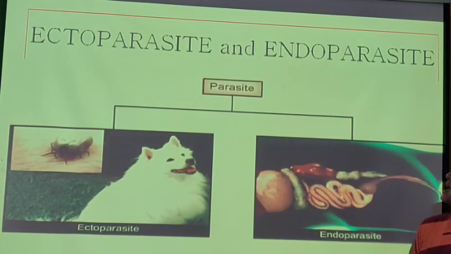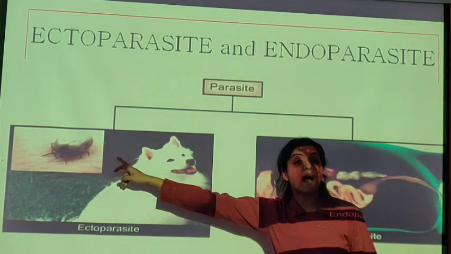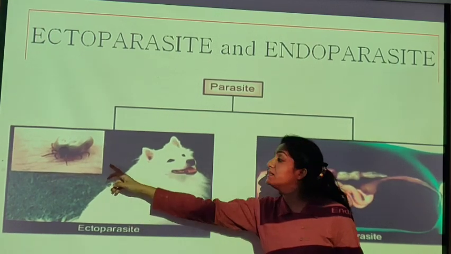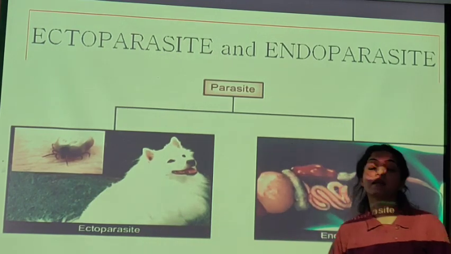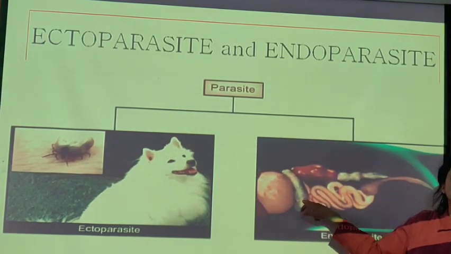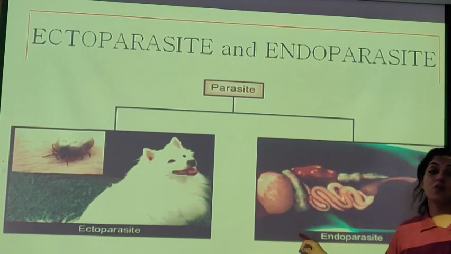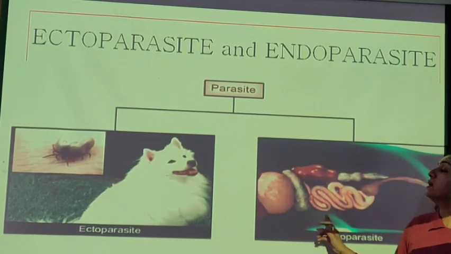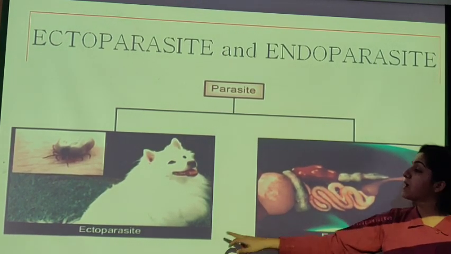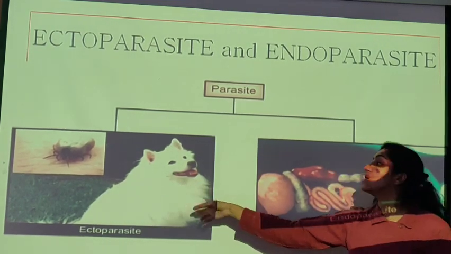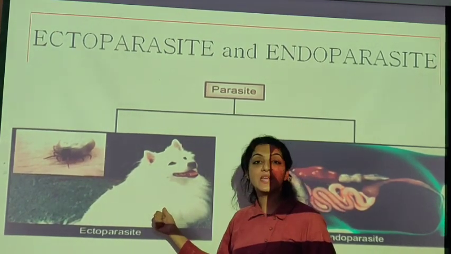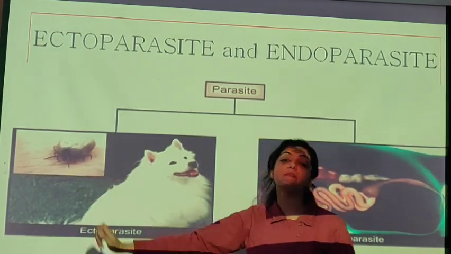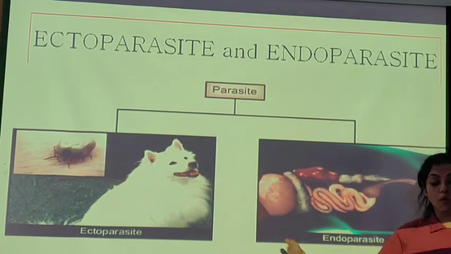Now parasites can be ectoparasite and endoparasite. Ecto मतलब body के बाहर रहने वाला. Example, ticks on the dogs. Ecto मतलब body के बाहर रहने वाला. Endo मतलब body के अंदर रहने वाला. Can be a human body, can be any animal body. Endo मतलब अंदर रहने वाला. Ecto मतलब बाहर रहने वाला. So this is the parasite. It's going to benefit, and this is the species B, which is going to be harmed by this parasite. So one is positive, one is negative.